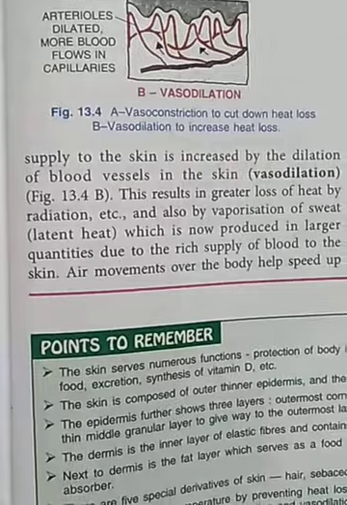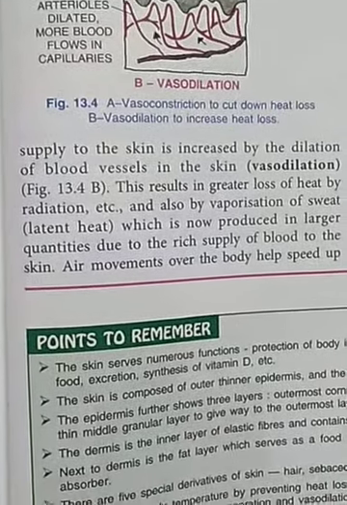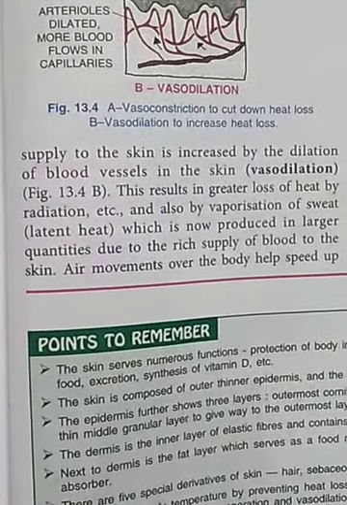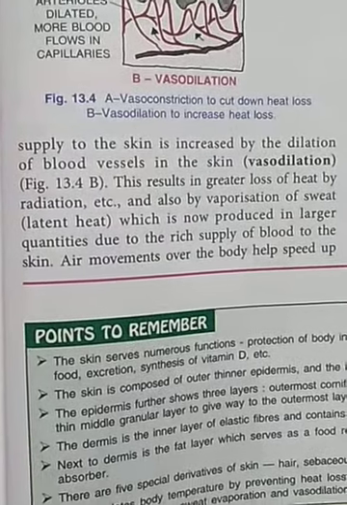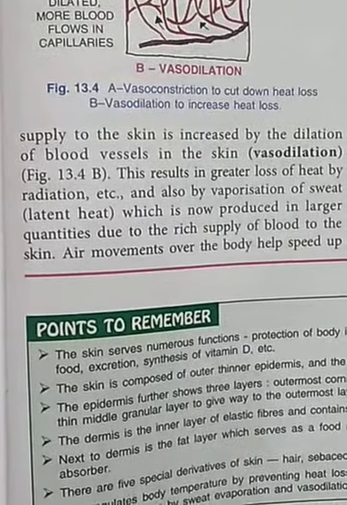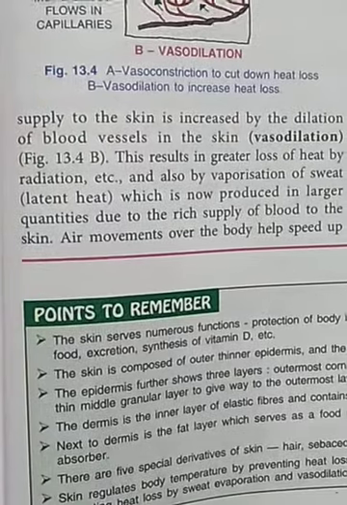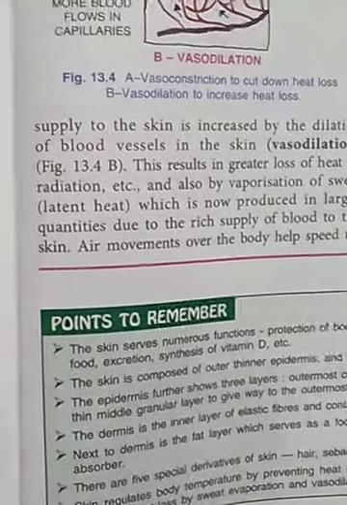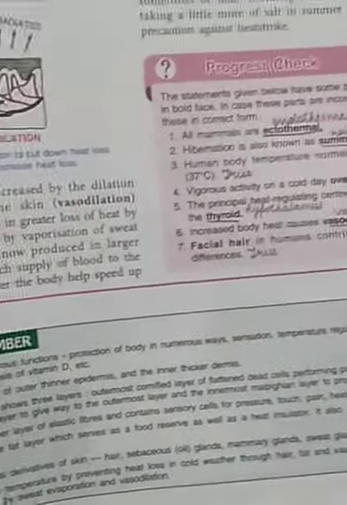Now this evaporation of sweat needs some heat energy. This heat energy is provided by our body. So when heat is lost by our body through the evaporation of sweat, our body temperature becomes somewhat lower and we have a constant body temperature. That's why we feel cool when we sit under a fan. When we have a lot of sweat and we sit under a fan, we get a cooling effect on our body.